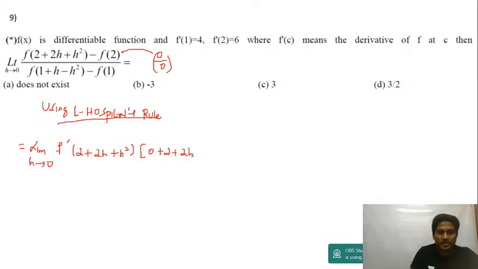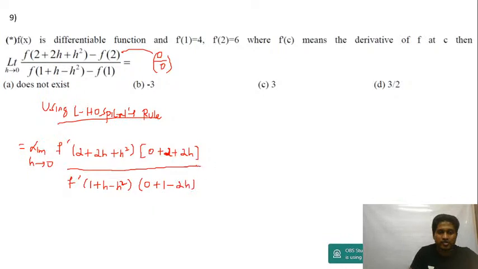That's how you differentiate, right? Differentiation of f is f dash, and then you differentiate the inside expression, chain rule, the composite function of a function. Now differentiation of the denominator will be f dash into 1 plus h minus h square. Differentiation of 1 is 0, differentiation of h is 1, differentiation of h square is 2h.